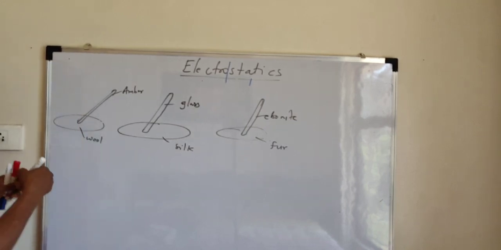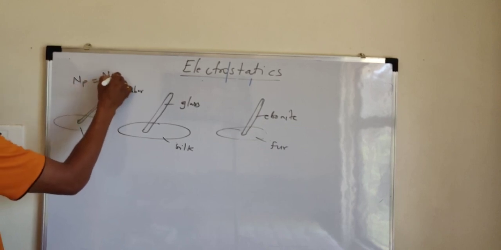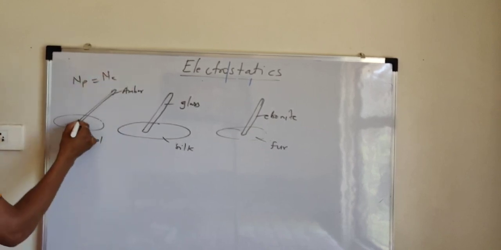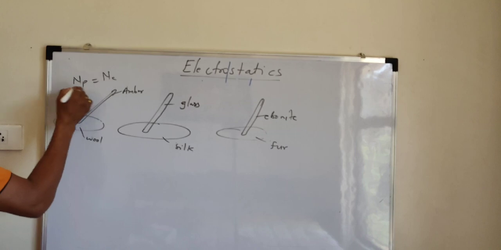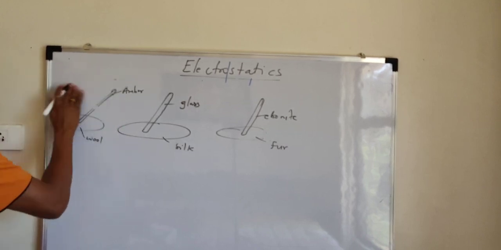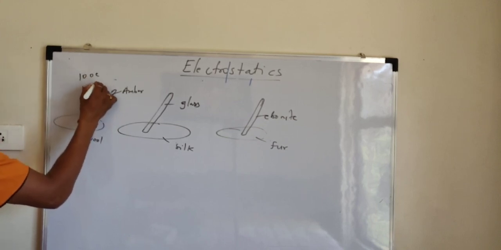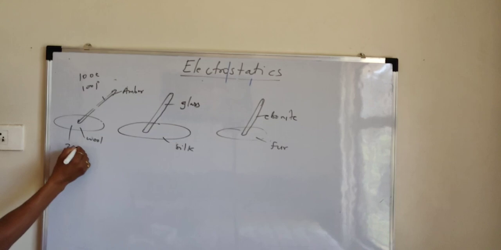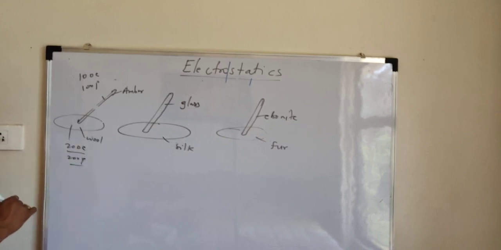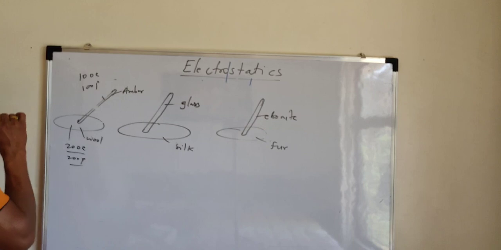Before rubbing, each material contains an equal number of protons and electrons. So when these materials are rubbed, suppose for example amber and wool, in this combination, suppose on the amber material 100 electrons and 100 protons are there, and on wool material suppose 200 electrons, 200 protons. So both are electrically neutral because the charges on electron and proton are equal in magnitude and opposite in nature. So the net charge on wool material is 0, and the net charge on amber is 0.